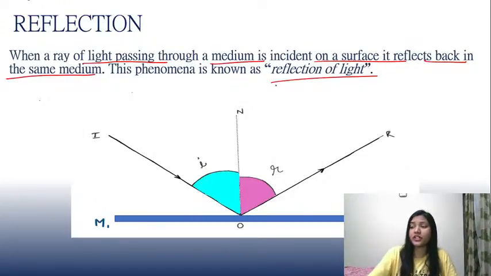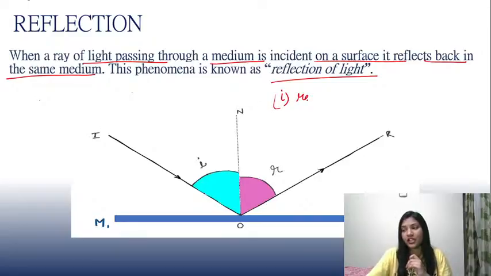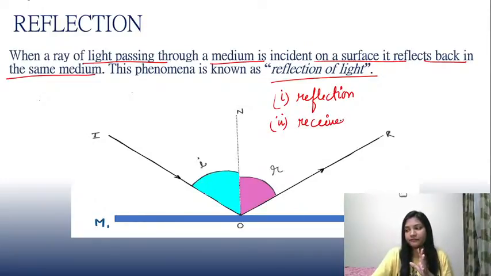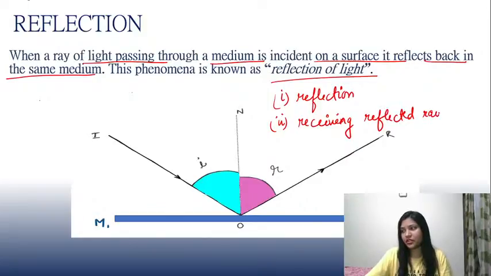But my question is, what is more important? If we want to see something, which factor does play a good role? First one, reflection. First of all, reflection must take place, or receiving the reflected ray is important. Well, the answer is receiving the reflected ray is more important in comparison to the concept of reflection.